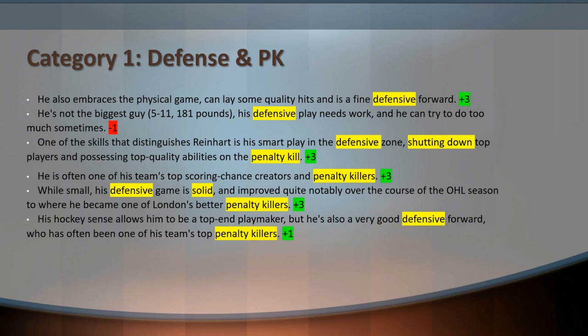Here we're talking about the defensive qualities, usually of forwards, although it's not exclusive to the forward group. We see talk about their defensive play, shutting down opposing players, and penalty kill or penalty killers showing up again and again. Those are the words that really seem to define this category.